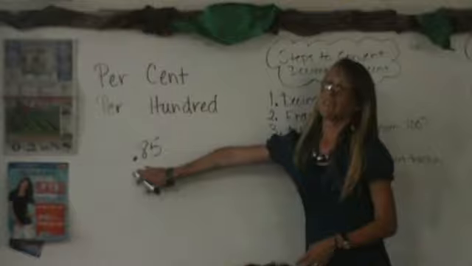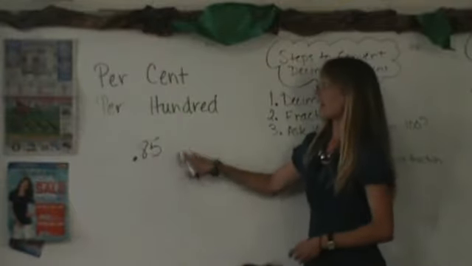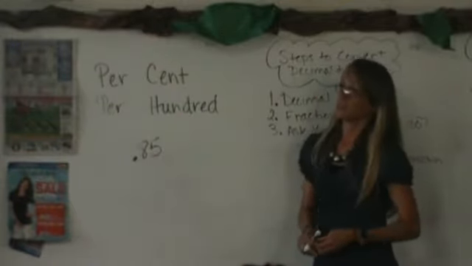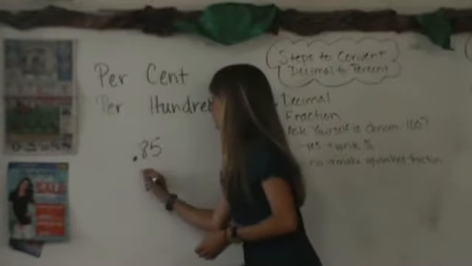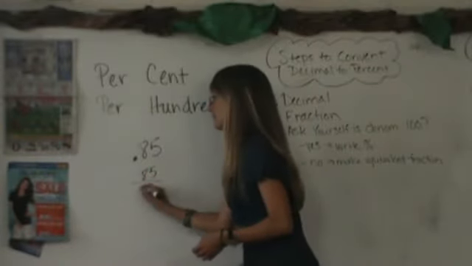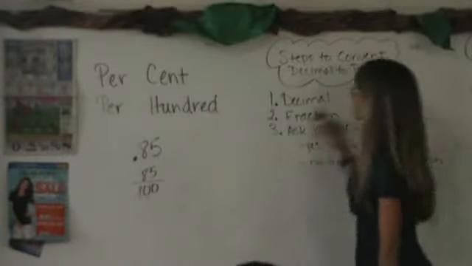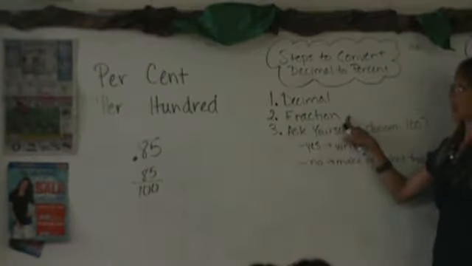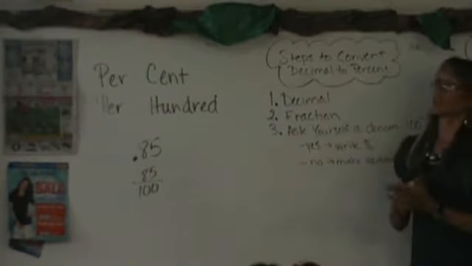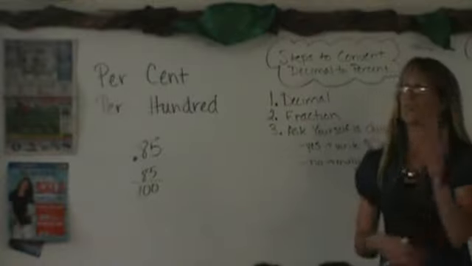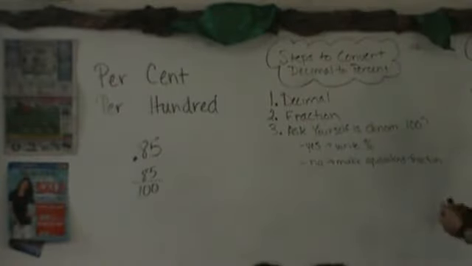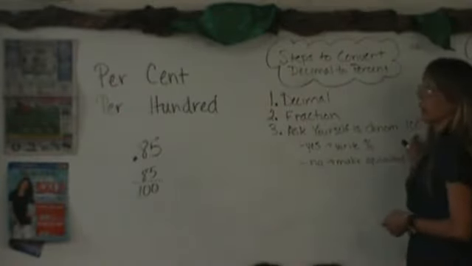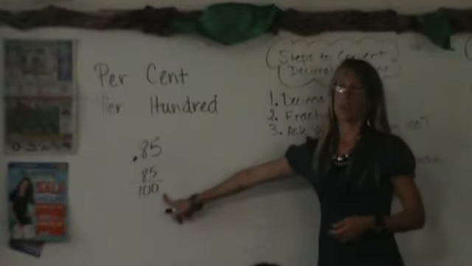So you said this was 85 hundredths. Kayla, how do I write 85 hundredths as a fraction? Awesome. So we've got step 1, it's a decimal. Step 2, it's a fraction. Step 3, here's the most important thing that you need to make sure that you always ask yourself, even once you get the hang of this: is my denominator 100? Yes.